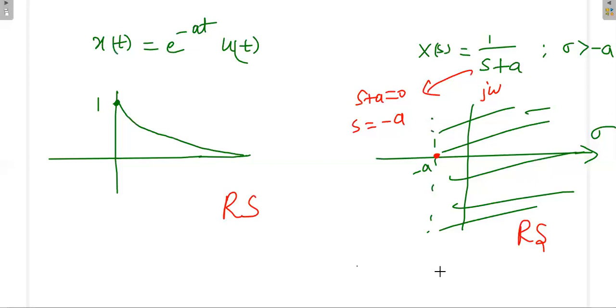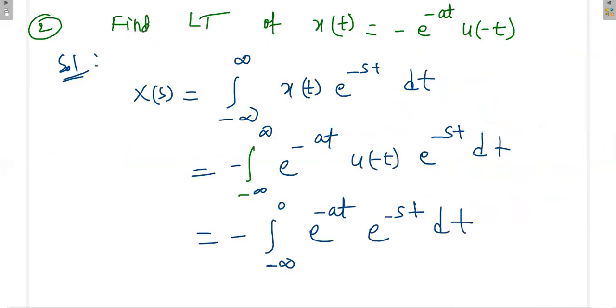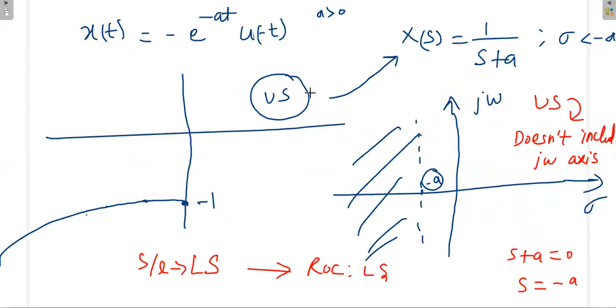If the ROC includes the j omega axis, then the system may be stable. If it does not include it, then the system is unstable. So mainly with respect to ROC, we have seen two important properties: in which direction the ROC is going, either towards left or towards right, and then with the help of ROC, how to identify whether the given signal is stable or unstable. If it includes the j omega axis, then it is stable. If it is not including, then it is unstable.